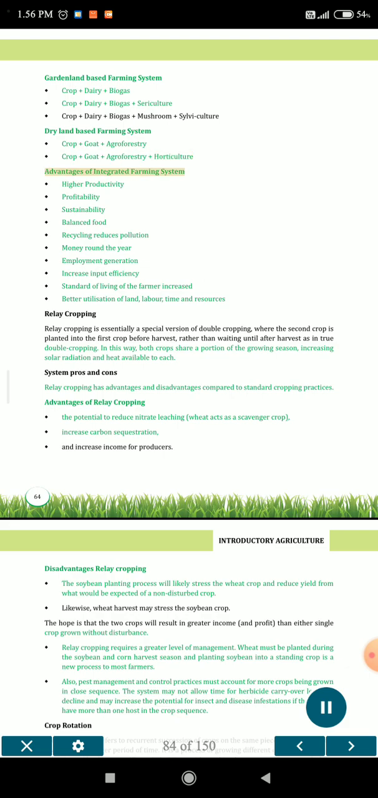Advantages of integrated farming system: higher productivity, profitability, sustainability, balanced food, recycling reduces pollution, money round the year, employment generation, increased input efficiency, increased standard of living of the farmer, better utilization of land, labor, time and resources.